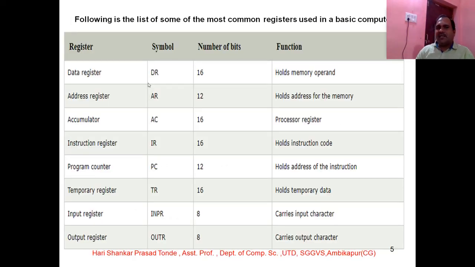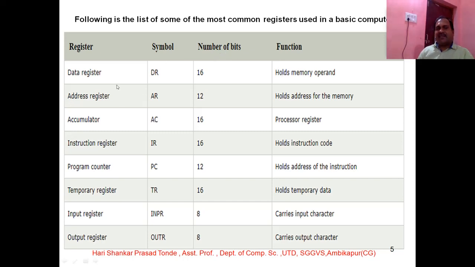Following is the list of some common registers used in a basic computer. Let's do some practice regarding various types of registers used at the time of operations and programming purposes. First one is the data register. The symbol is DR, it stores 16 bits, and its function is that it holds memory operands. Whenever you declare some variables or operands, they are stored in the data register.